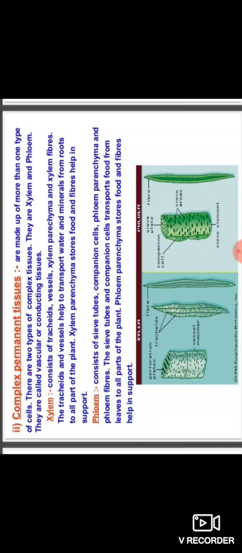Xylem parenchyma stores food and fibers help in support.